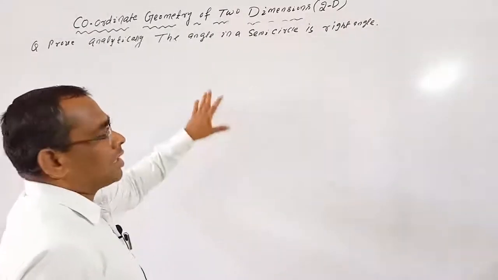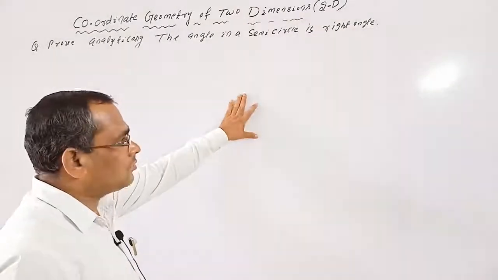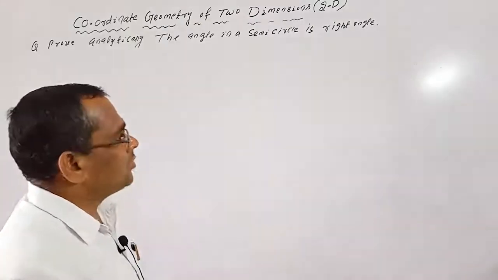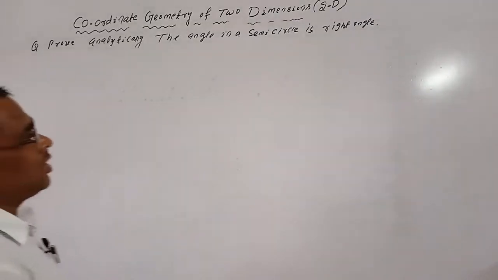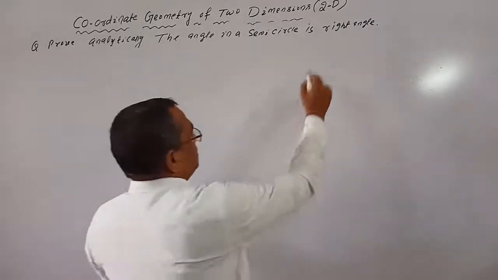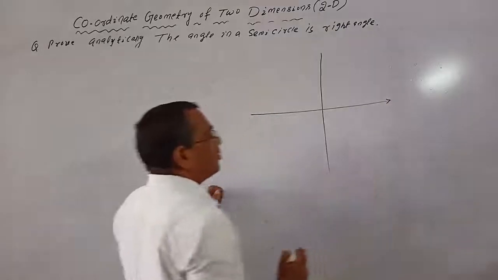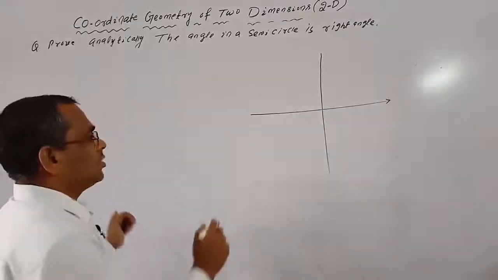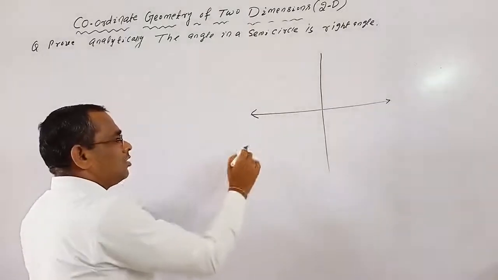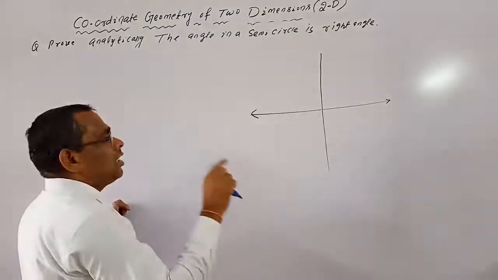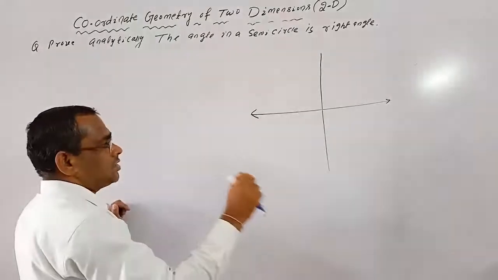So first we take a semicircle whose center is at the origin and diameter along the x-axis, to make the proof easy.